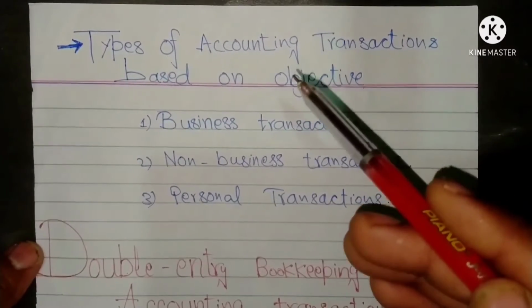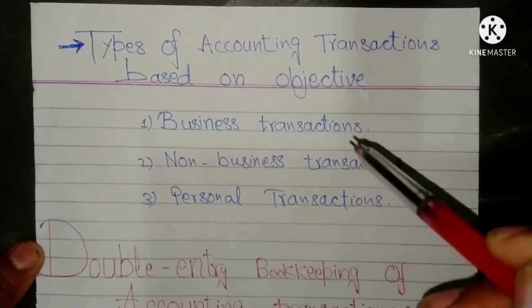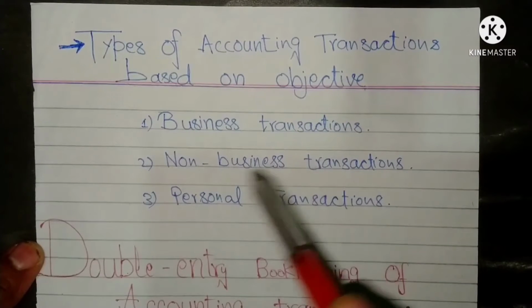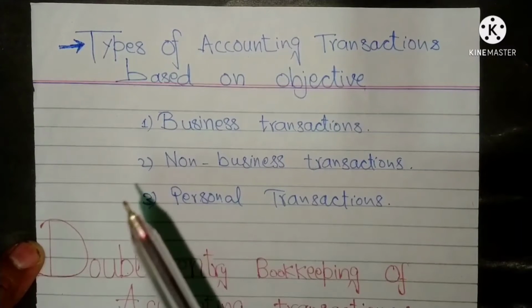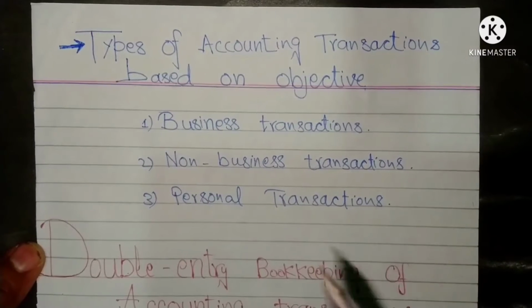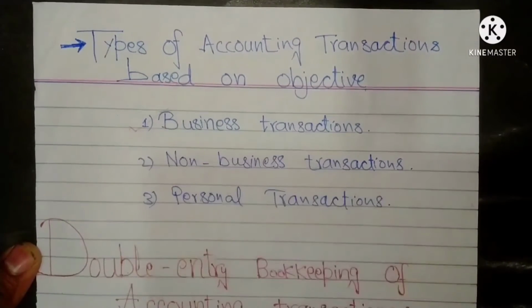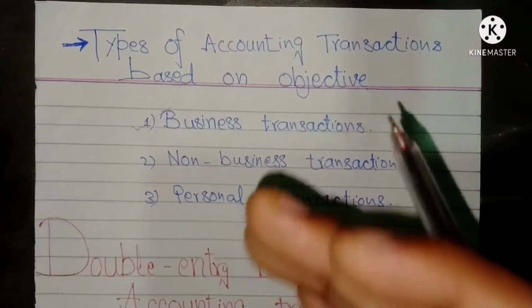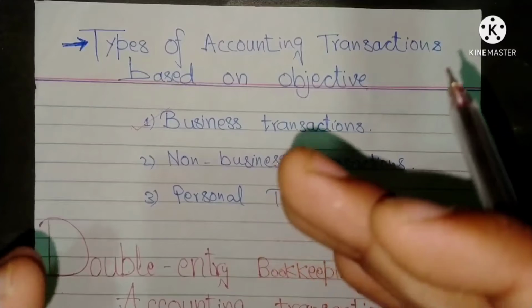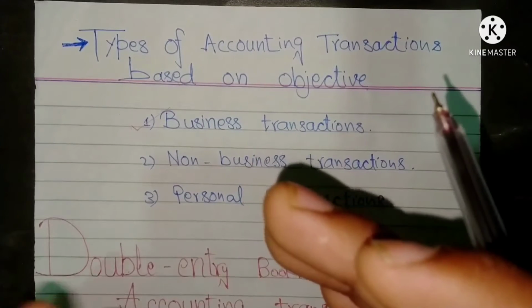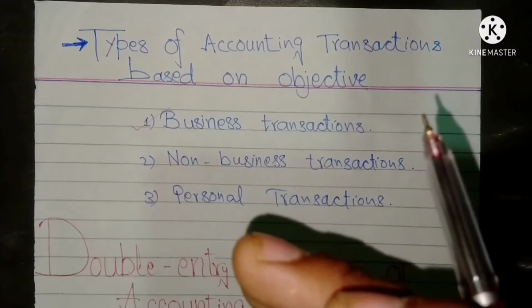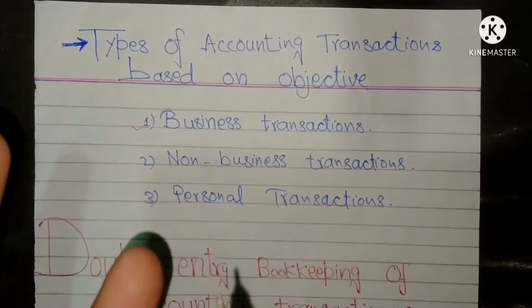There are three types of accounting transactions based on objectives, namely business, non-business, or personal transactions. Business transactions are everyday transactions that keep the business running, such as sales and purchases, rent for office space, advertisements, and other expenses.